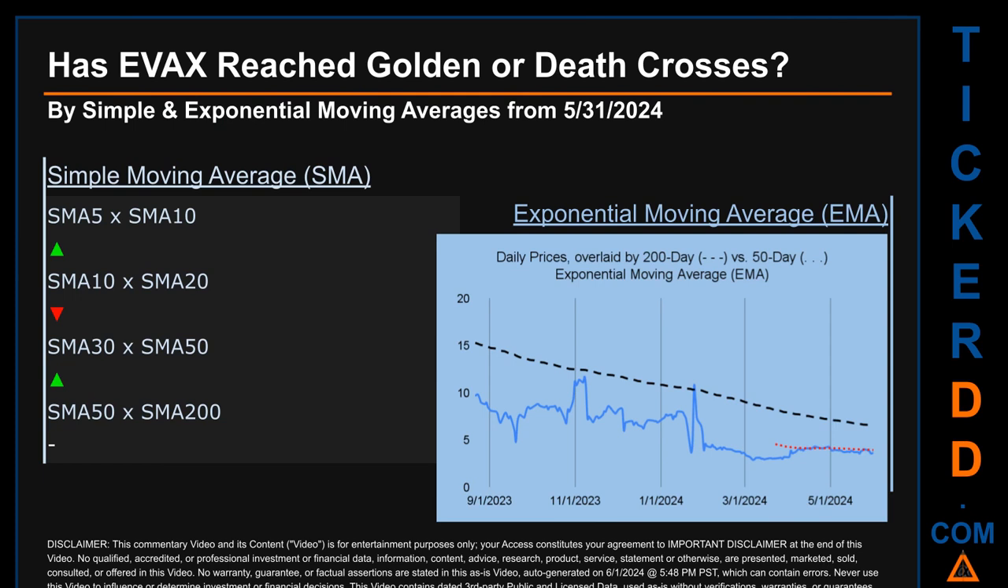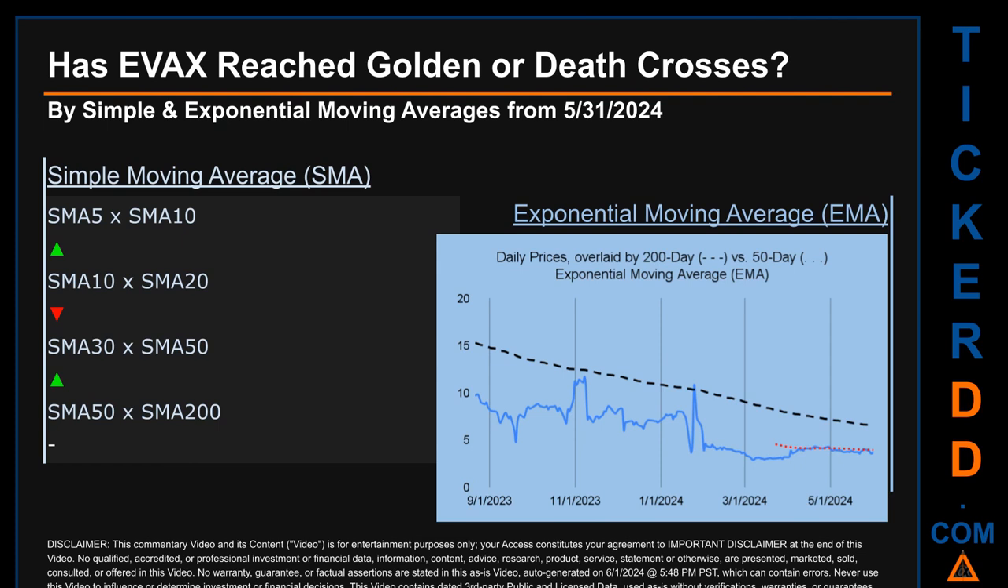Has EVAX price reached golden or death crosses? Golden cross and death cross are basic signals that compare average prices across two specified trade day ranges, a short-term versus a long-term range. For example, 5-day versus 10 trade days. Essentially, a golden cross is a bullish signal. It appears when a ticker's short-term moving average crosses above its long-term average.